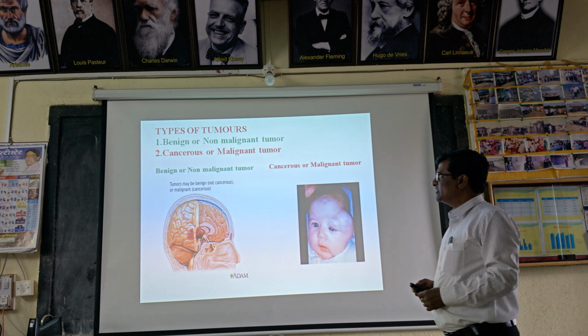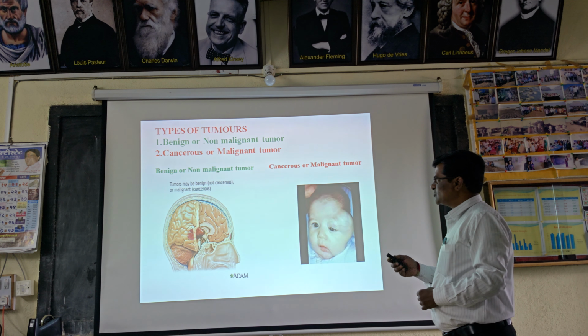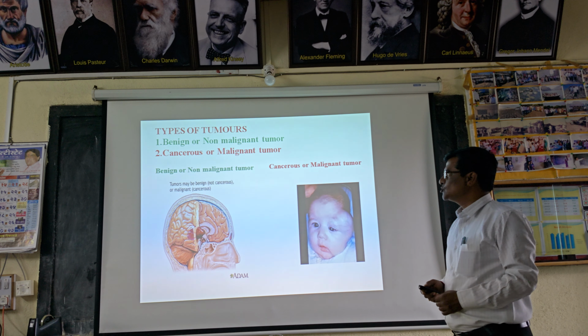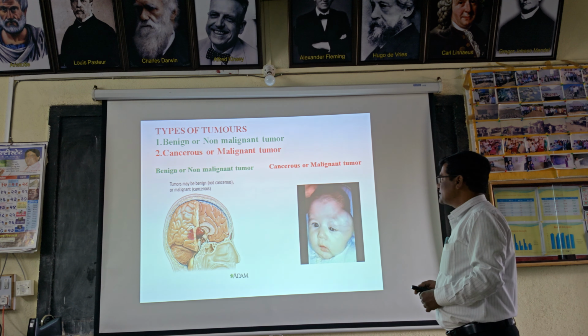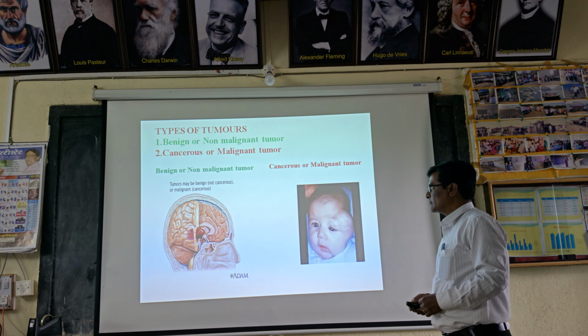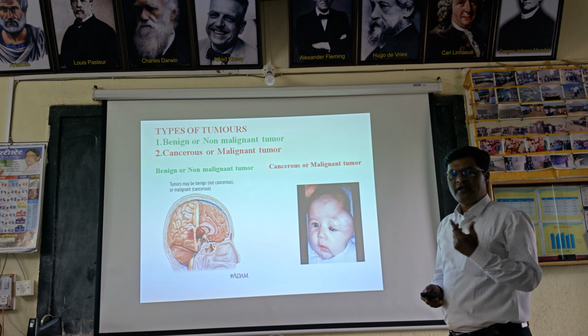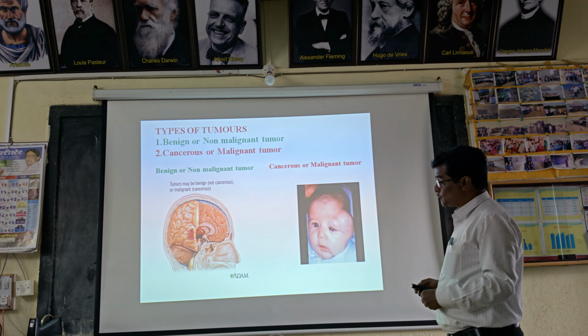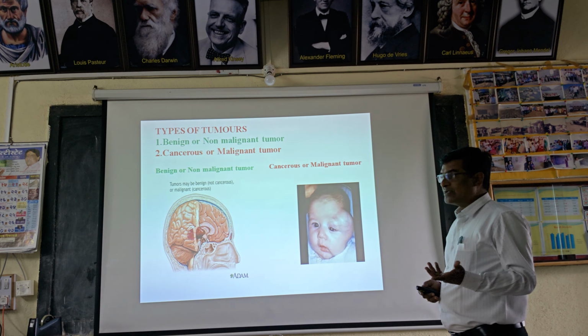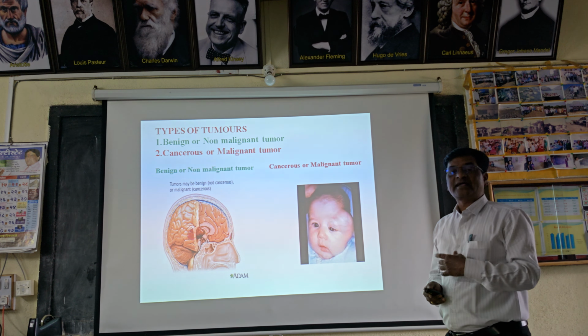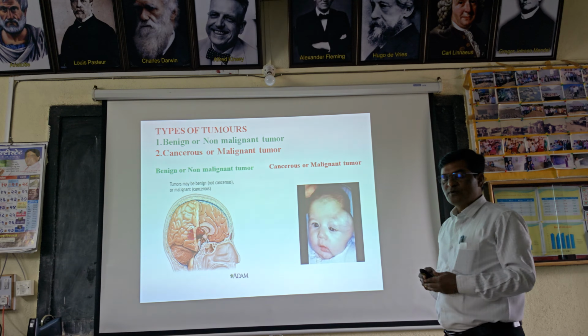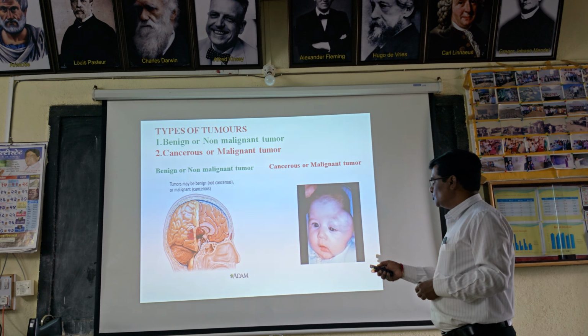Then the types of tumors. The first is the benign or non-malignant tumor, and the second is the cancerous or malignant tumor. These are the two types of tumors. The non-malignant tumor is not cancerous, but the malignant tumor is cancerous.